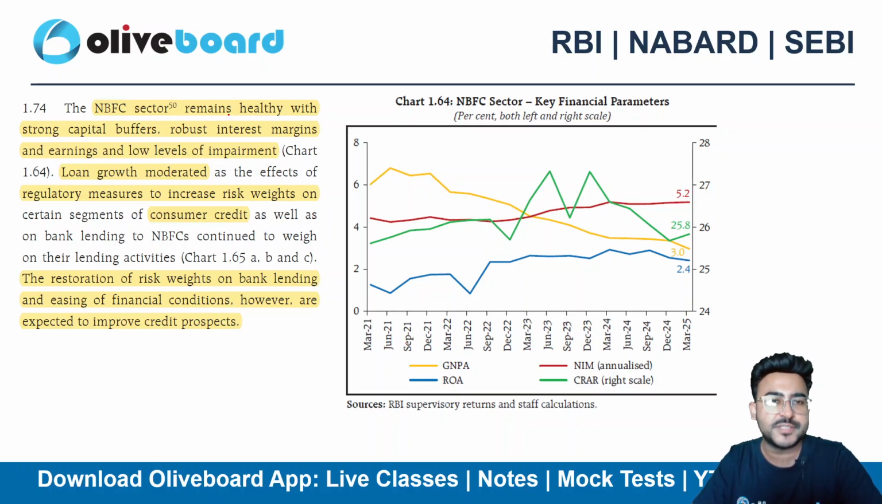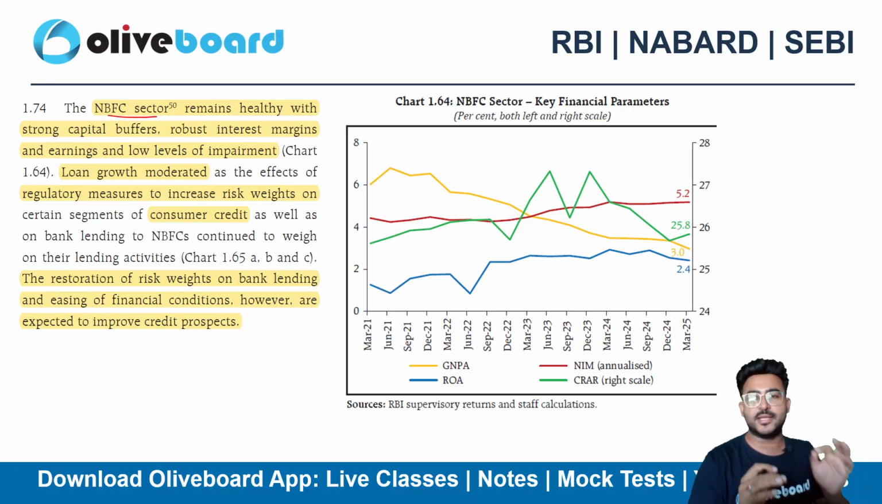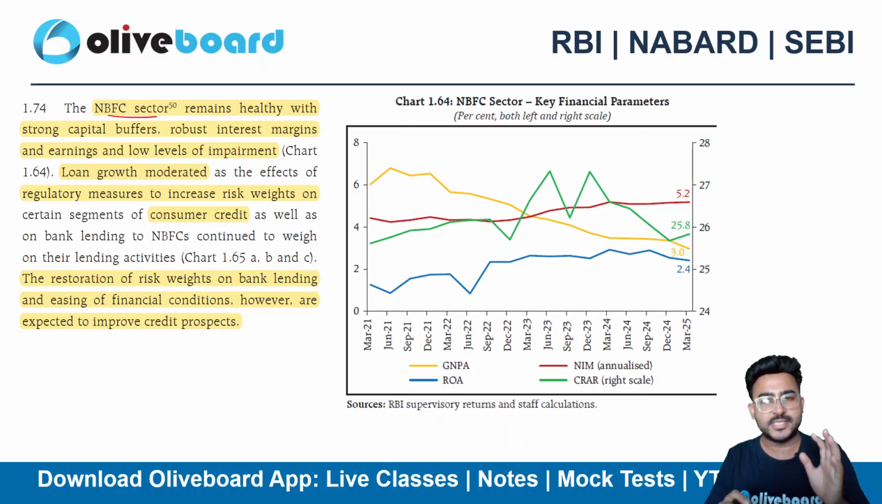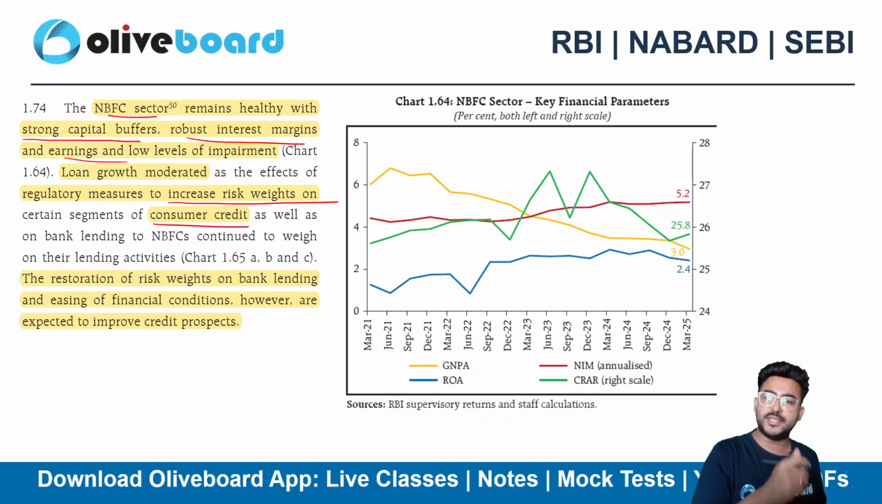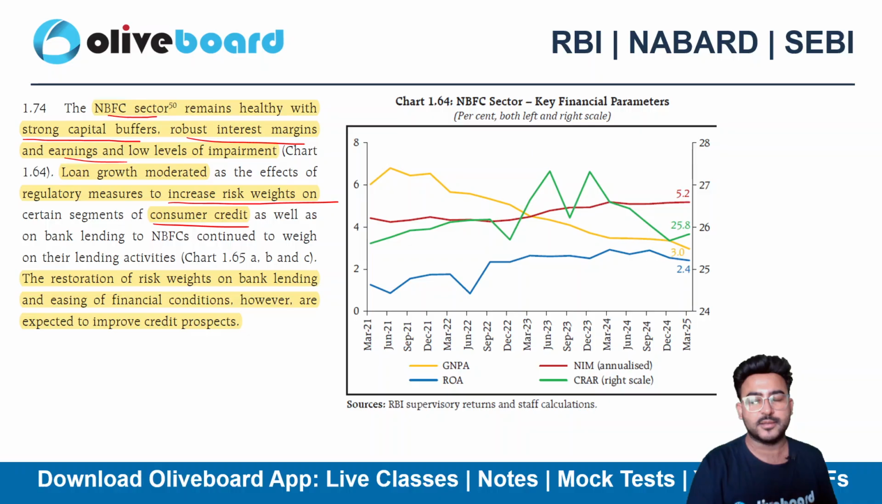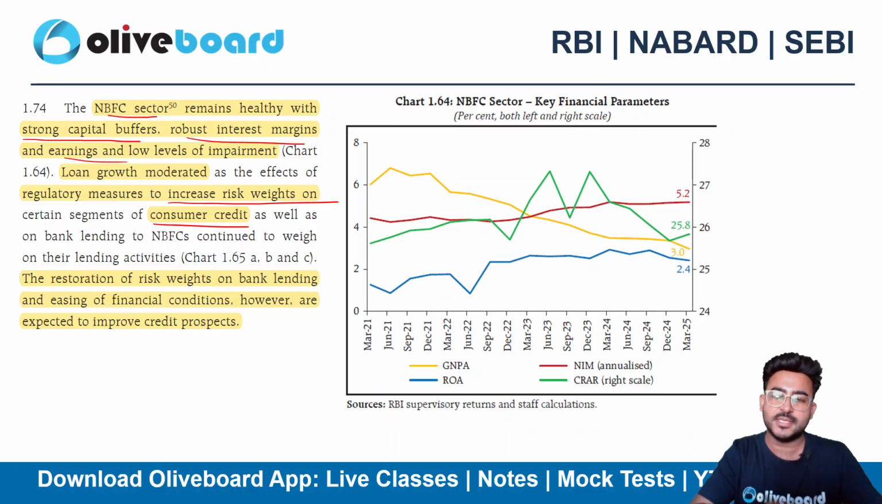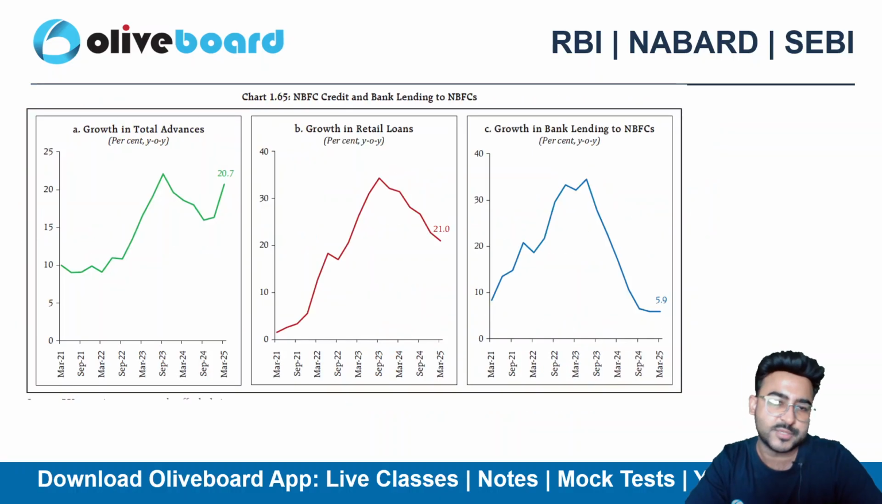So now the NBFC sector remains healthy. Though the NBFC sector is quite healthy, the growth is very good, right? Though it's emanating majorly from leverage, still the NBFC sector remains healthy with strong capital buffers and robust interest margins and earnings. The loan growth moderated. The loan growth is moderate, right? And regulatory measures to increase the risk weight on consumer credit had also moderated it. Now the RBI has again restored that particular thing. So again the RBI has reduced the risk weights, right? We all know that.